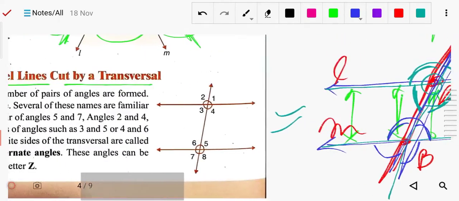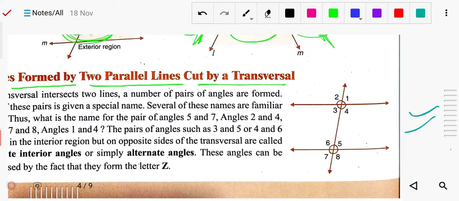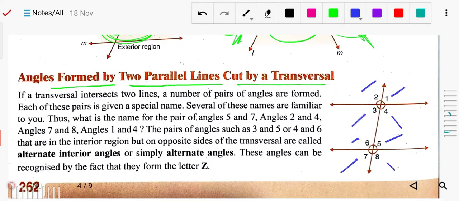Now let's see. First of all, you can see there are some angles named angle 1, angle 2, angle 3, angle 4, 5, 6, 7, 8. How can you understand this concept: which angles are equal and what the angles are called. Here you can see angles 3 and 5, and 4 and 6. These angles are called alternate angles.